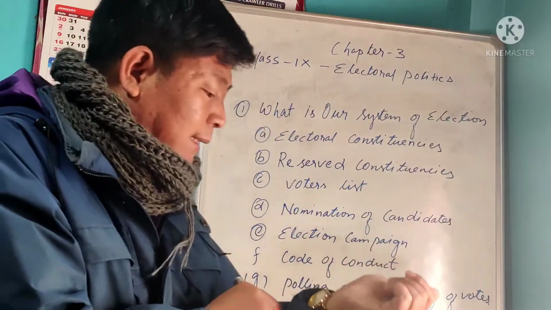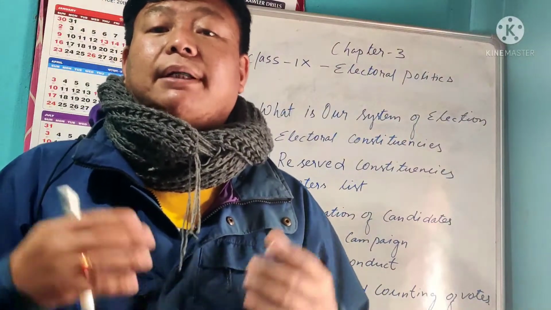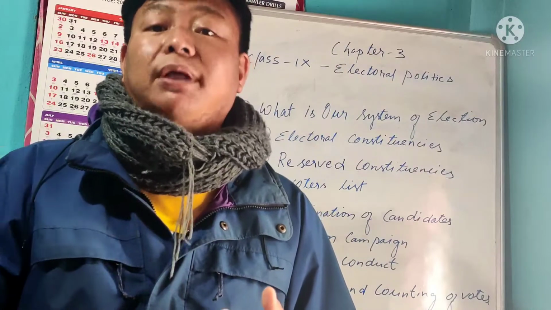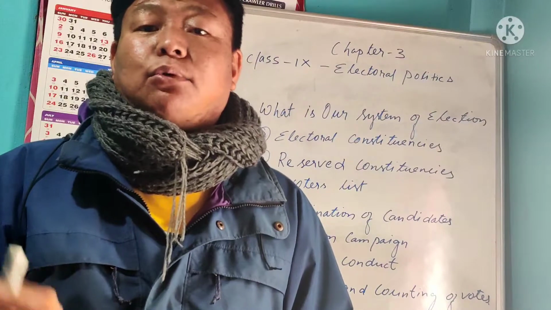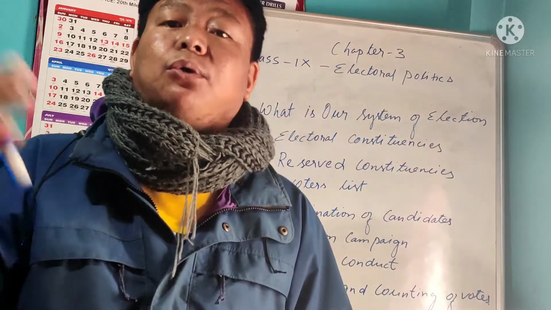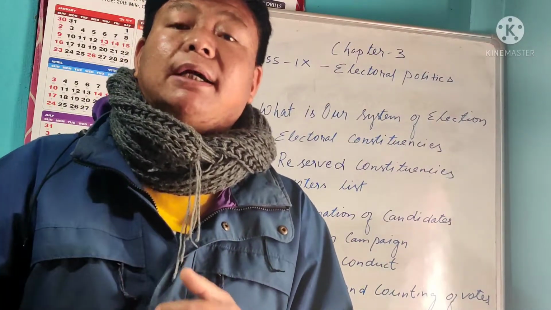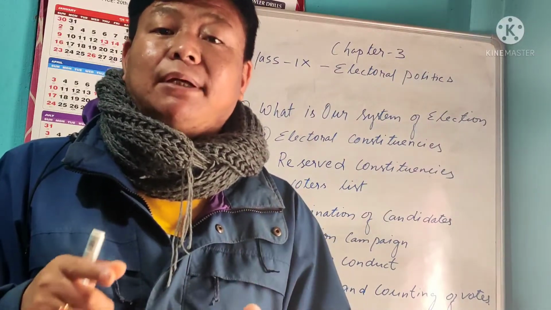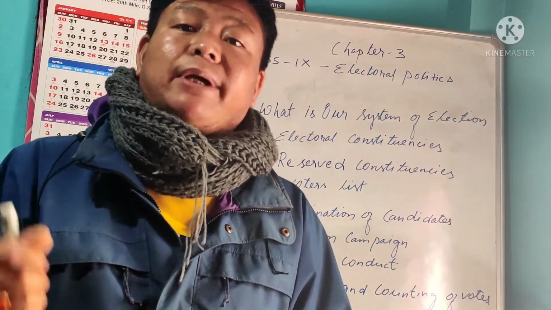And the next is polling and counting of votes. This is the last process. After the polling day comes, the people go to the polling stations, and a polling station means where you go to cast the vote. Suppose I go to my village, and suppose you are from another village, you go there. Likewise, as per your area location, you will go mostly to a government school, because government schools are made into polling stations, and on that particular day you have to go there and show the photo identity card, and you can cast the vote.